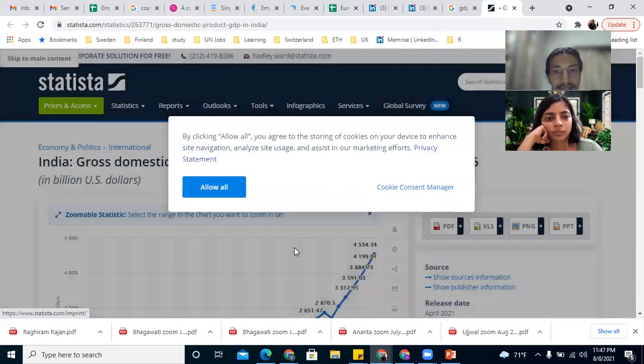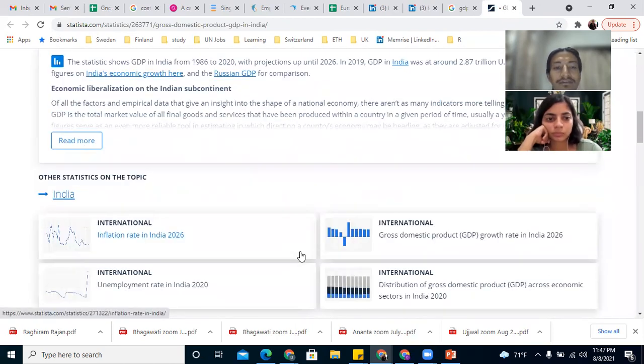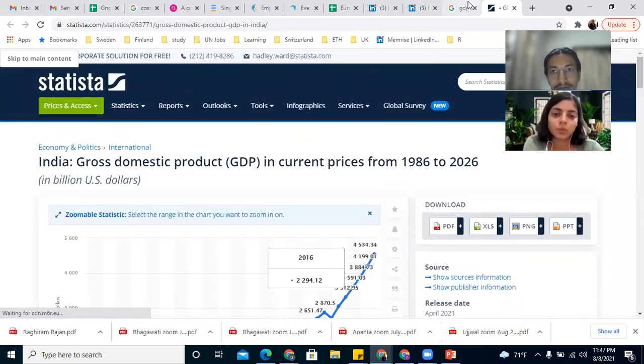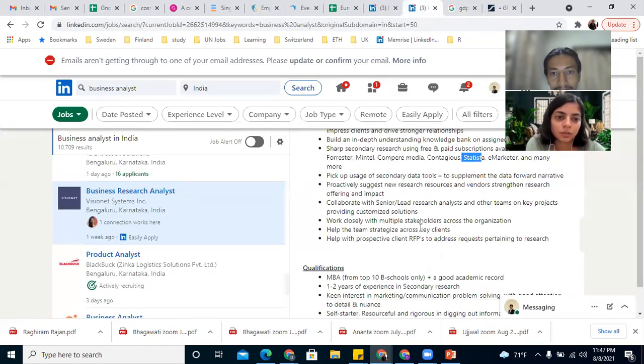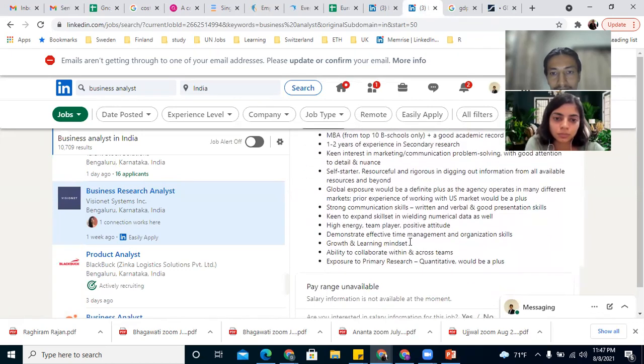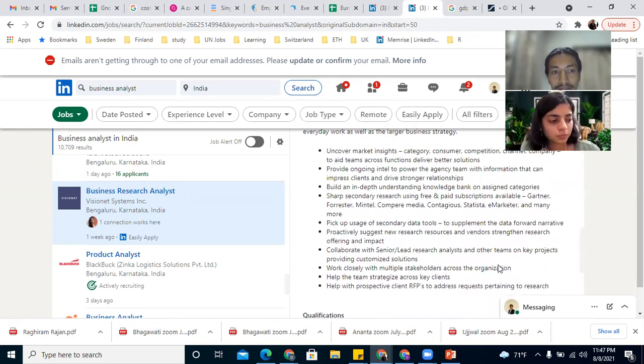Based on that, you will have to create reports. You will have to use this in your other reports that you generate. This is also a good switch from research analyst to business analyst, because it's also asking for previous primary research and secondary research experience.